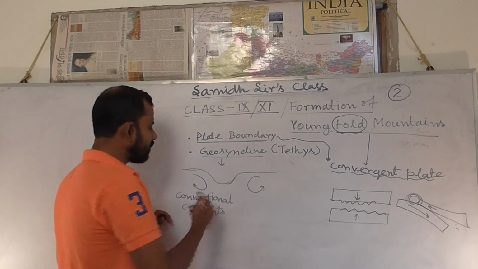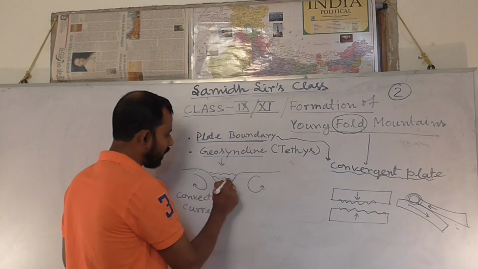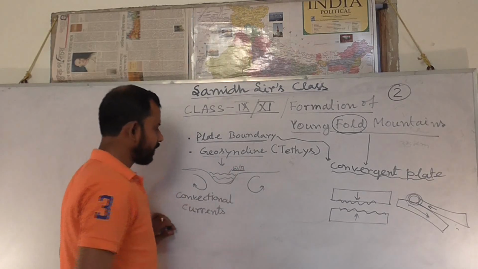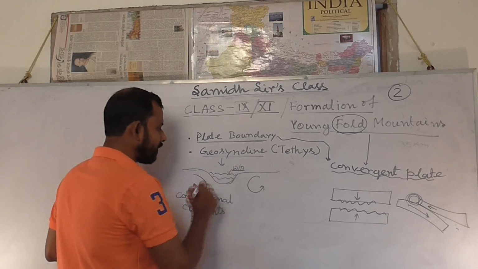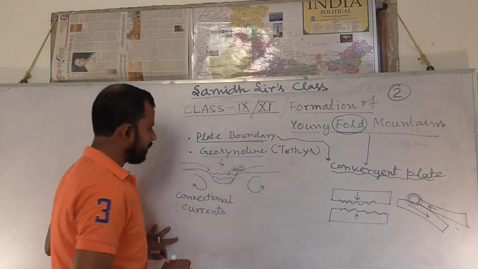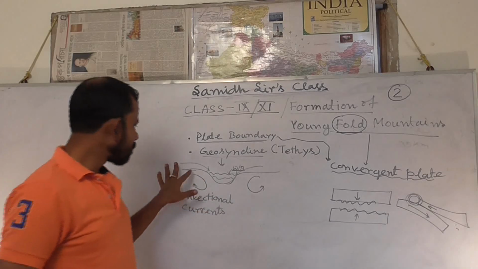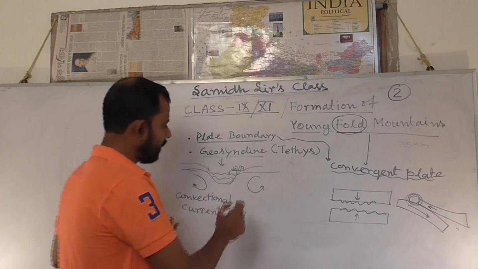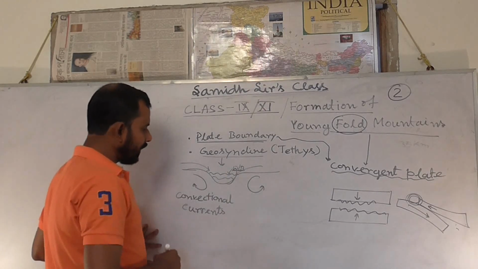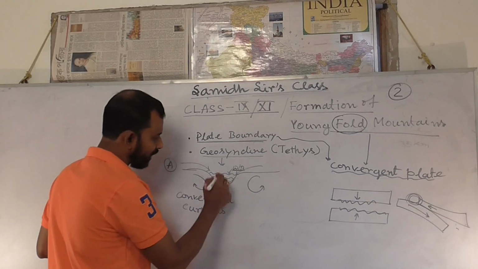Secondly, this geosyncline usually turns into a shallow water body. Here I am writing WB, meaning water body. It turns into a water body, and the sediments accumulate in this particular portion from the two sides of the continents. When the sediments accumulate in the geosyncline, it will be filled up. So stage 1 is the formation of geosyncline and accumulation of sediments.